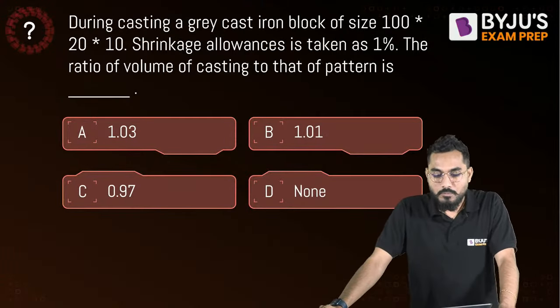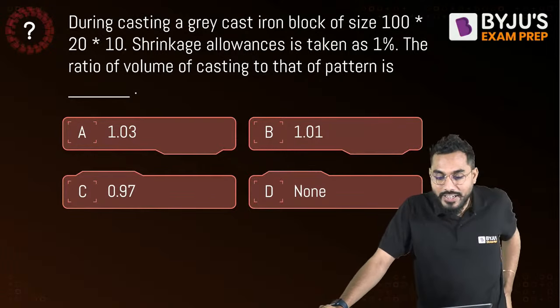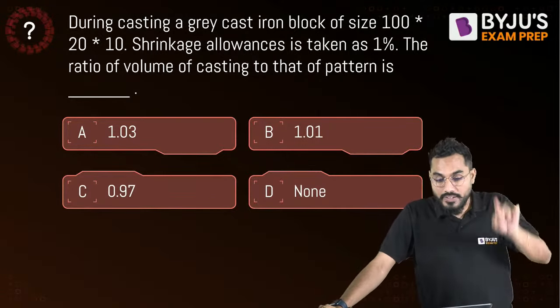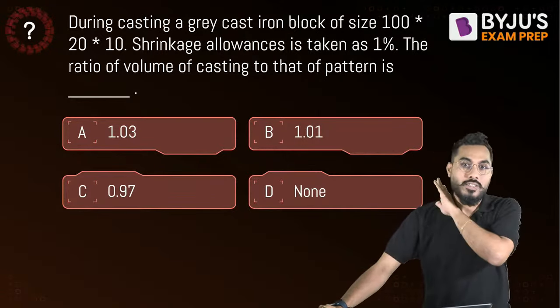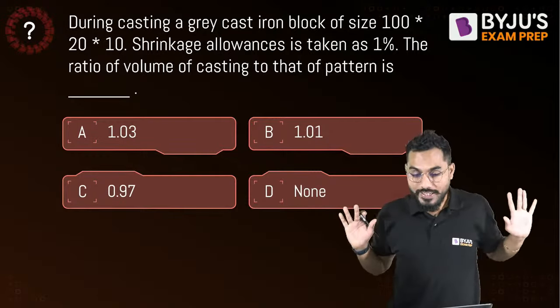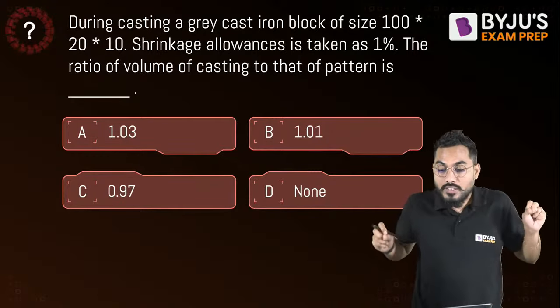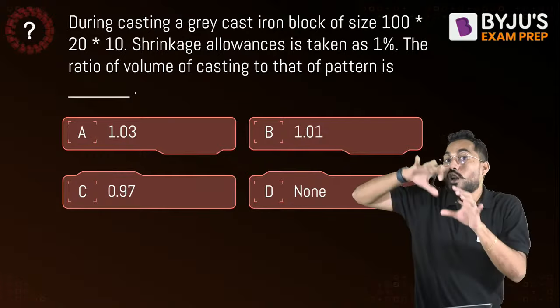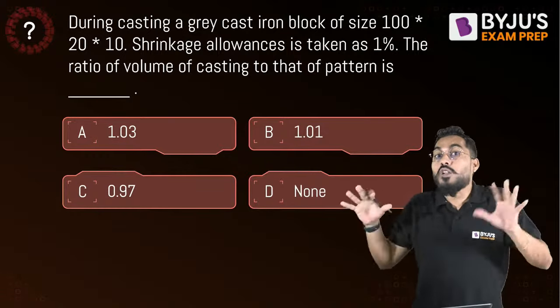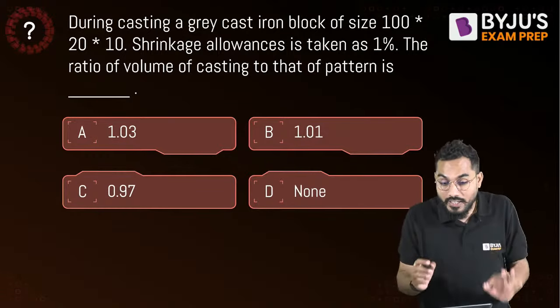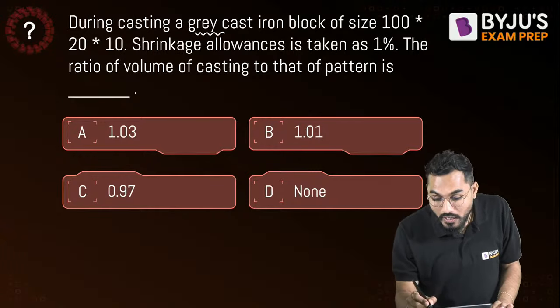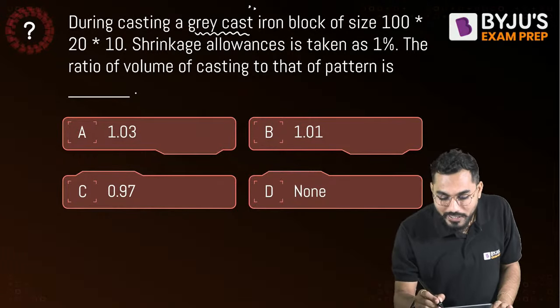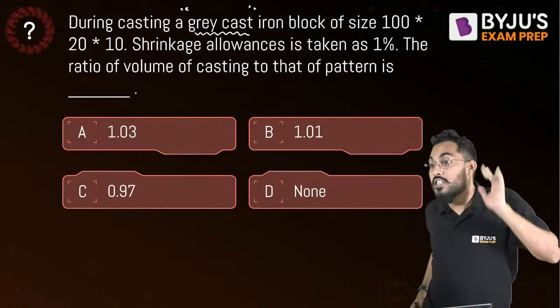Next question. During casting of a grey cast iron block of size 100 by 20 by 10, shrinkage allowance is taken as 1%. What is the ratio of the volume of casting to that of the pattern? So what is the volume of the casting divided by the volume of the pattern? It is given very clearly that grey cast iron is the material. Grey cast iron is very much the darling of the GATE examination. Most of the time there is a misconception.